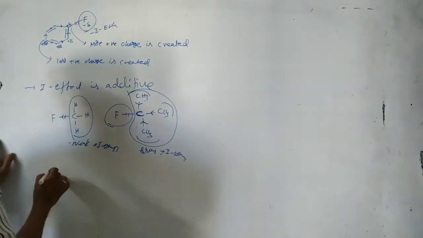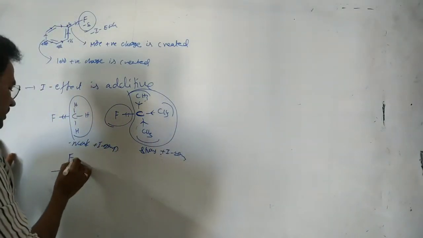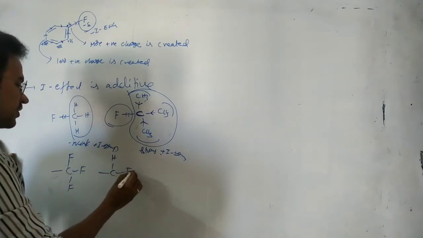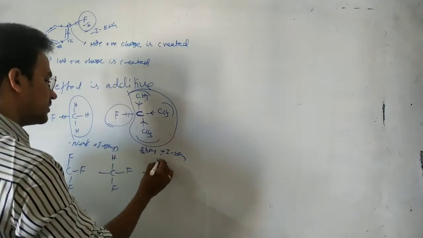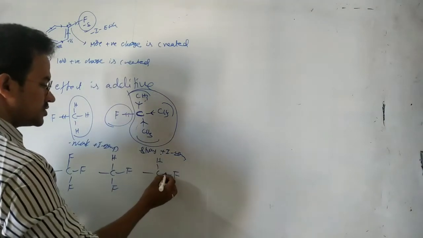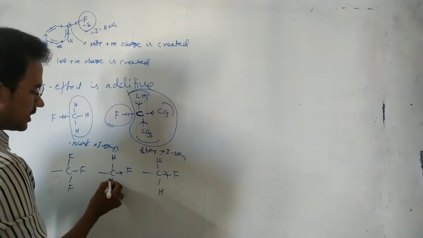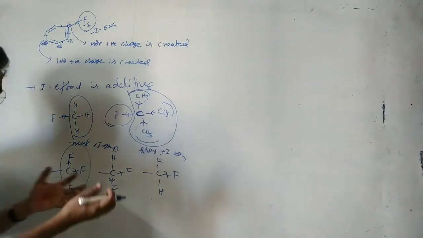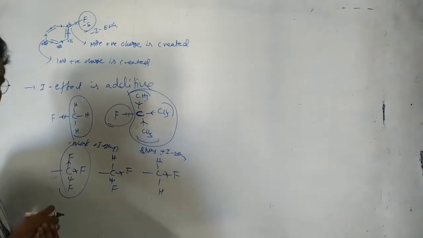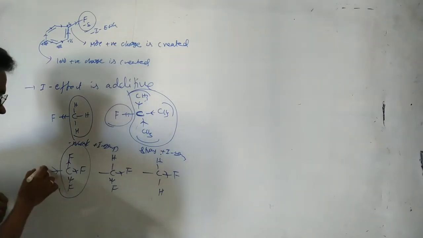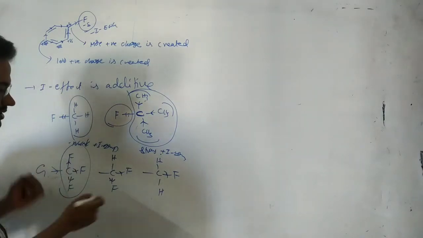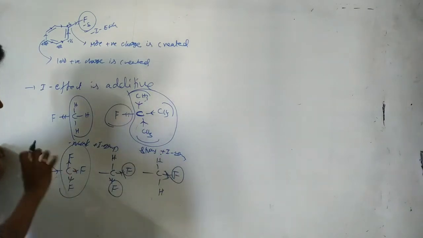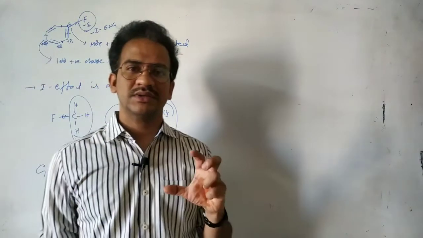You can see this example also. Here three fluorines, next two fluorines and a hydrogen, and here one fluorine with two hydrogens. With increasing number of fluorines, the withdrawing nature increases. So CF3 is a strong minus I group because its three fluorine atoms attract more electron density from the adjacent group. But here only two fluorines, and here only one fluorine, it is a weak minus I group. So the inductive effect is additive.